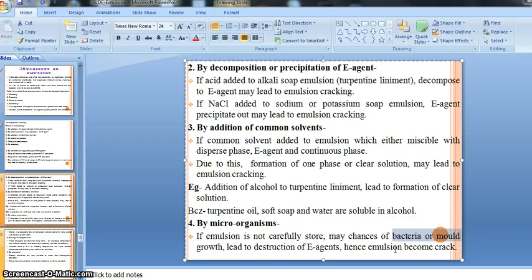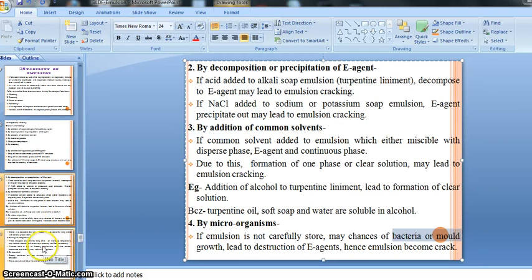If the emulsifying agent is degraded or destroyed, whatever the emulsion, that becomes cracked, that is, separation, right? So by microorganisms, this is another reason for separation or cracking of emulsion during its storage, right? So we should take care of this kind of point, right?